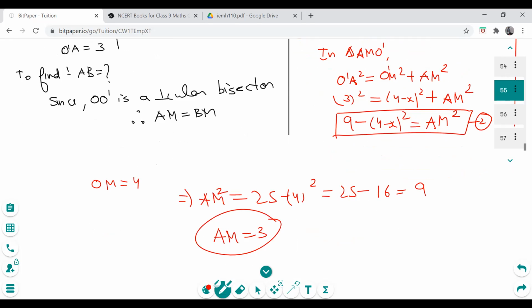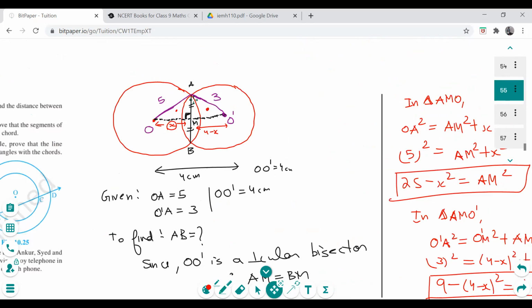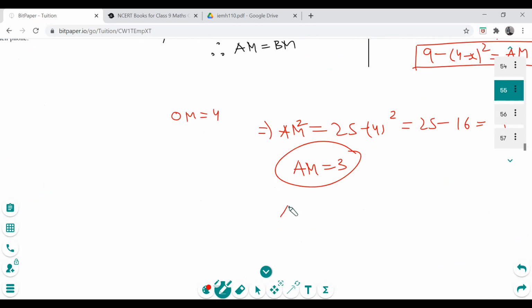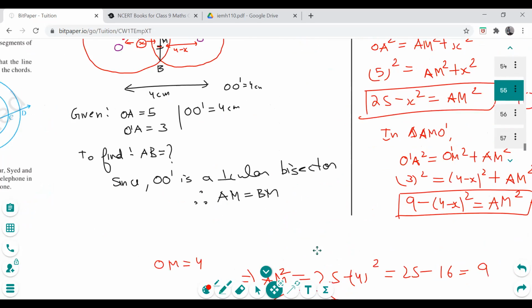And if AM is 3, what will be my AB? AB will be twice of AM because both are bisected. So both are equal, that's why AB will be twice of AM. So AB will be 6, that's the answer. See how long that was? Did you people get it?